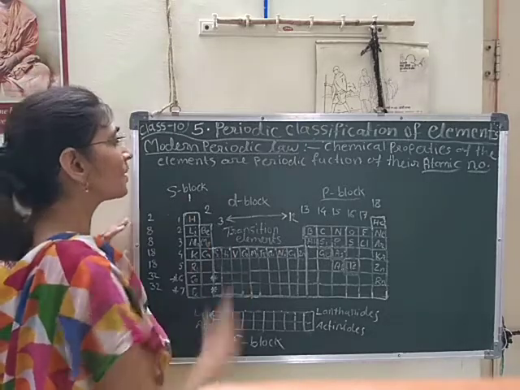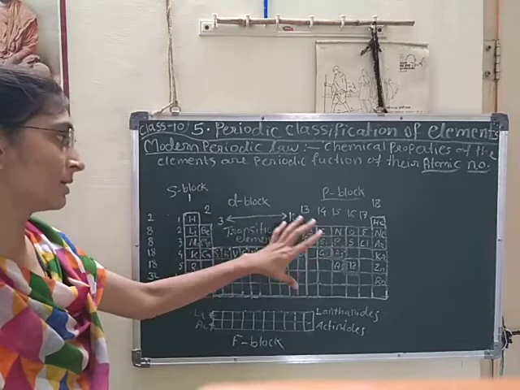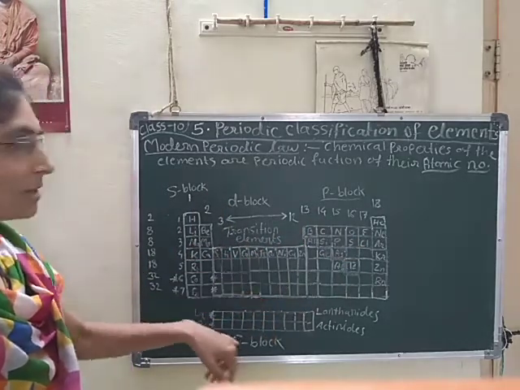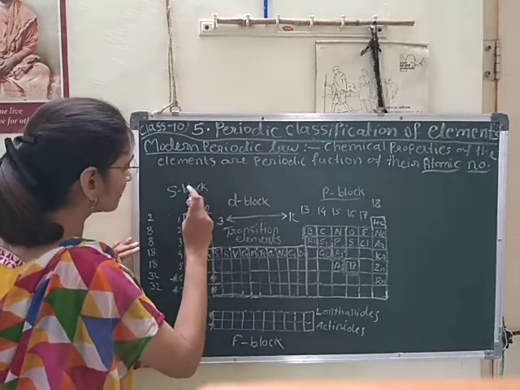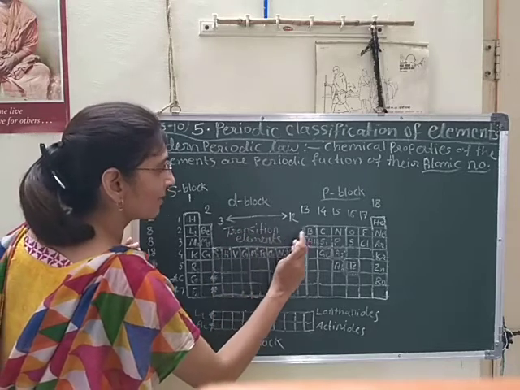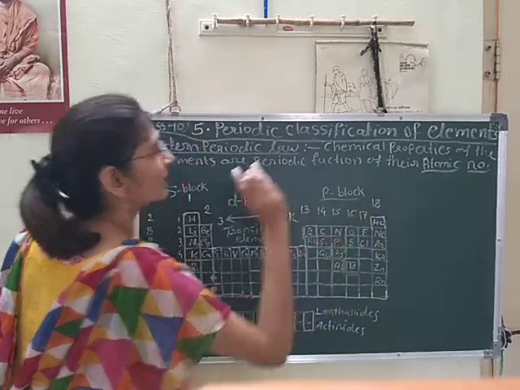In his periodic table, we can see here in brief, I have drawn the periodic table here. You can see how many groups: 1, 2, 3, 4, 5, 6, 7, 8, 9, 10, 11, 12, 13, 14, 15, 16, 17 and 18.